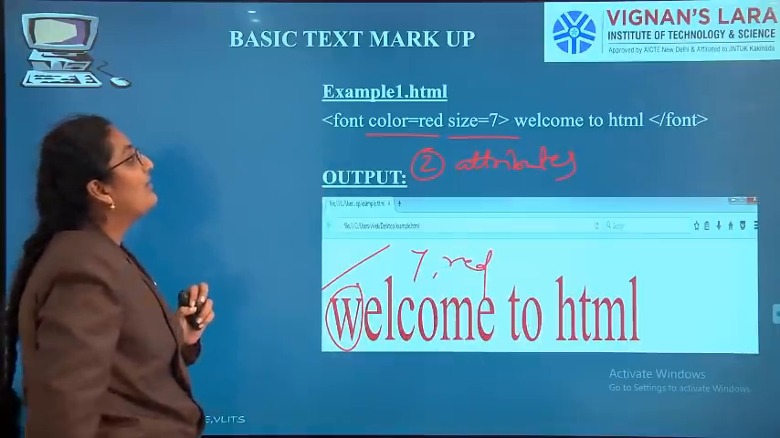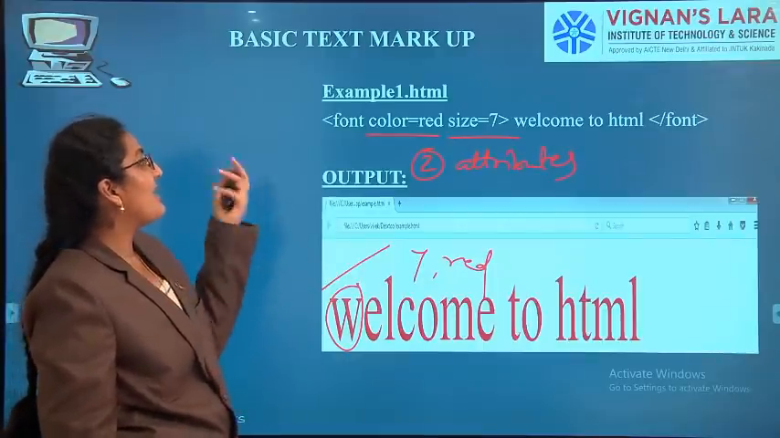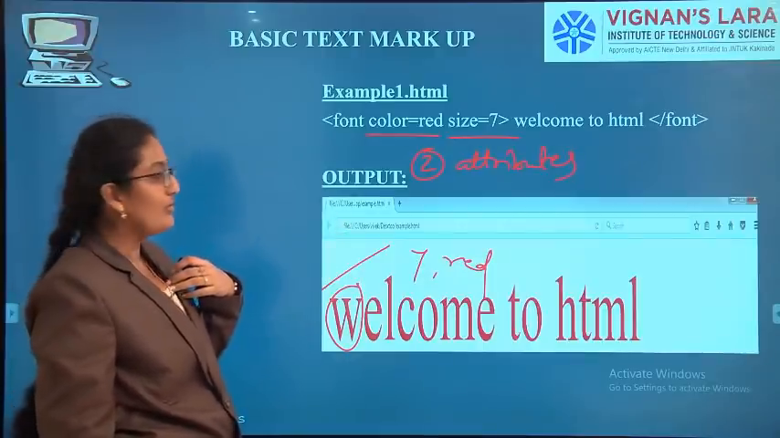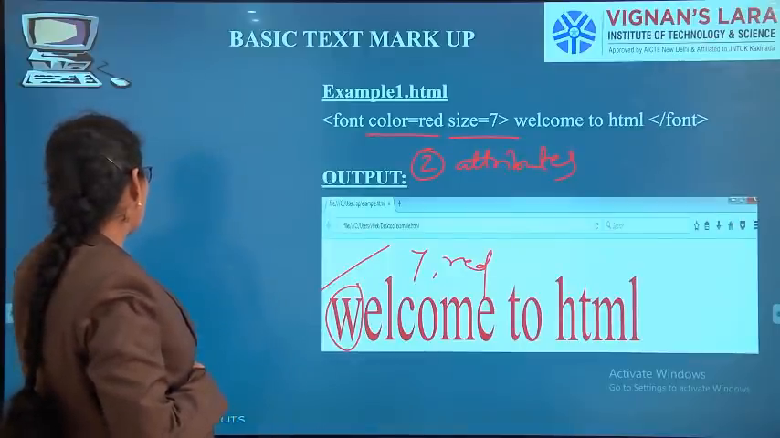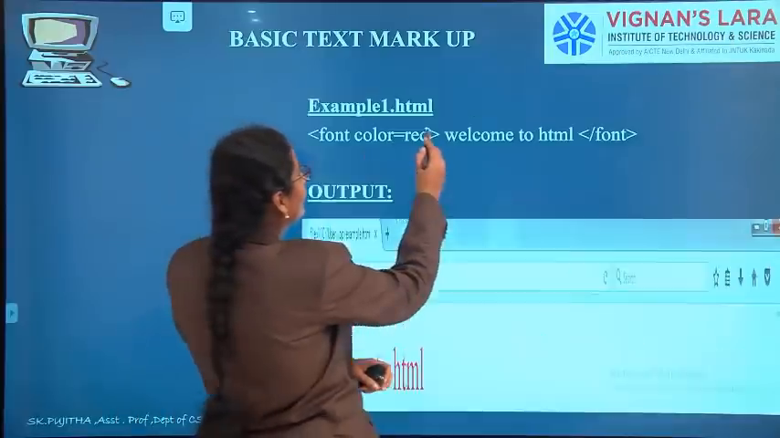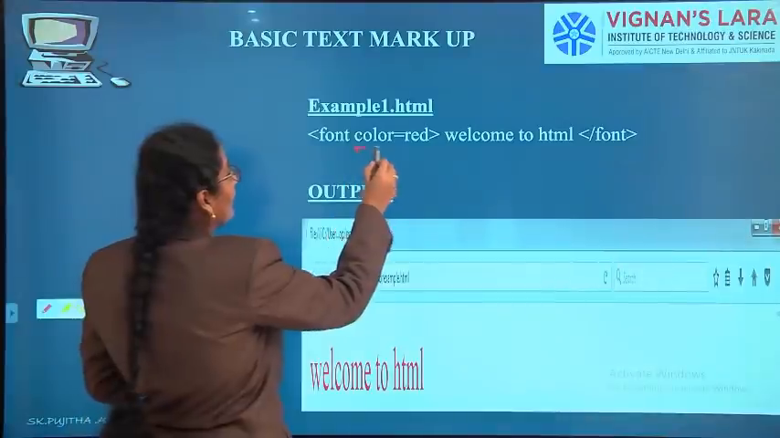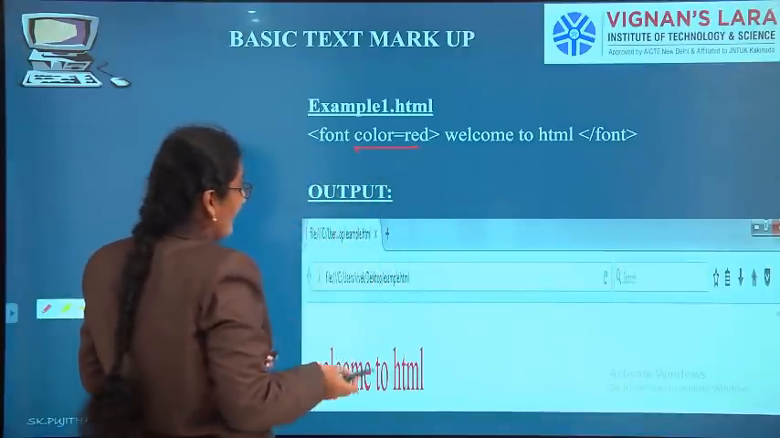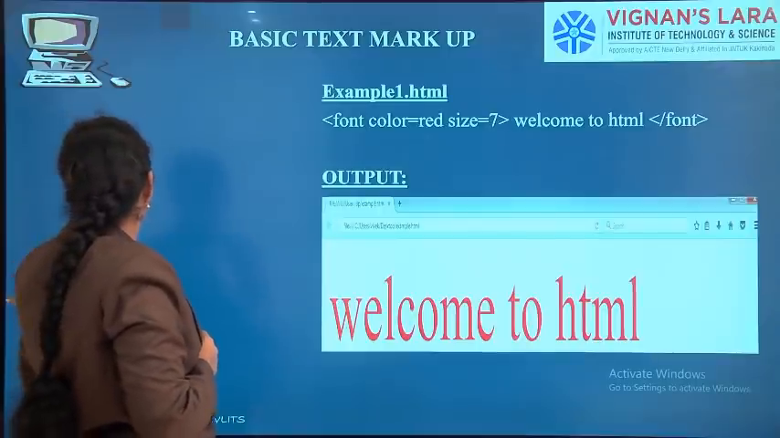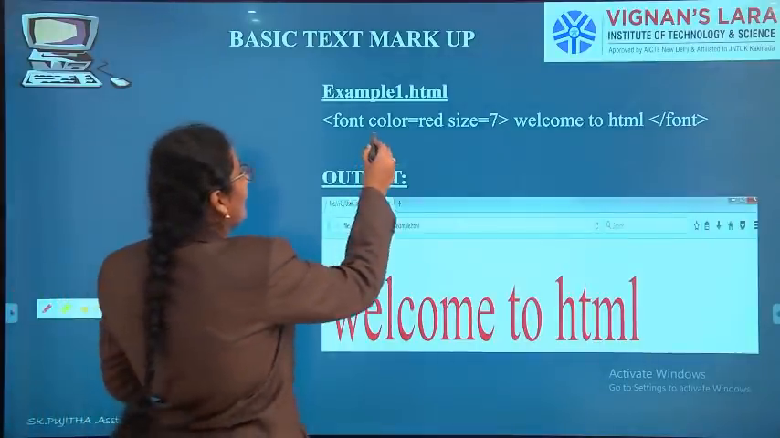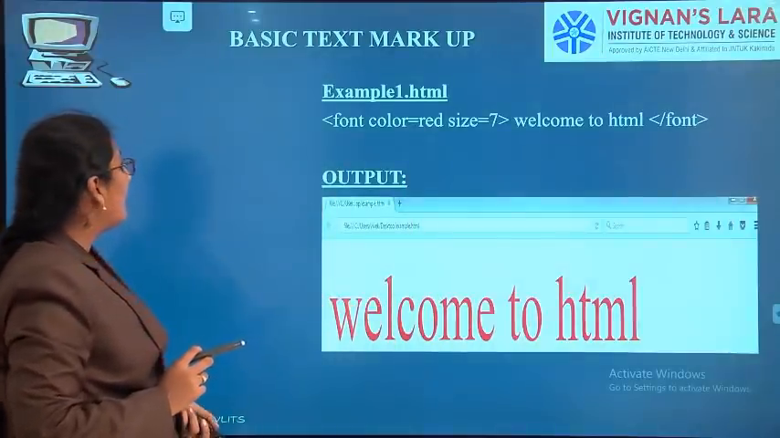So see here, font is the tag, "Welcome to HTML" is the text, color is an attribute, size is also an attribute. So color red, size 7. See, color red, so size also we can give. So color red, size 7, two attributes we have given. Next,